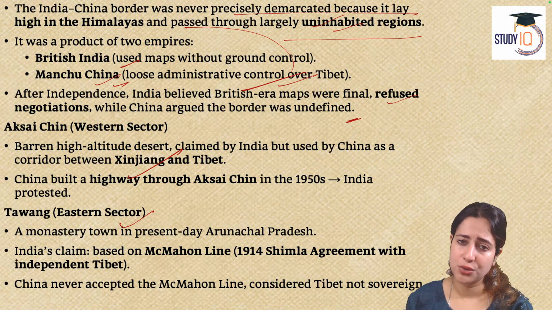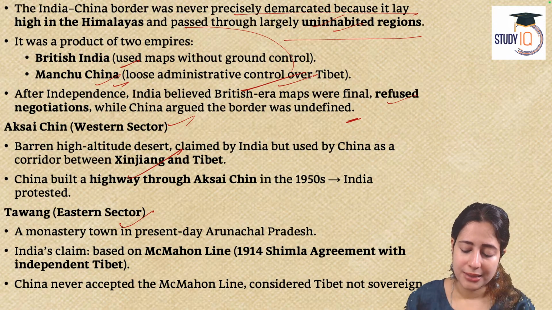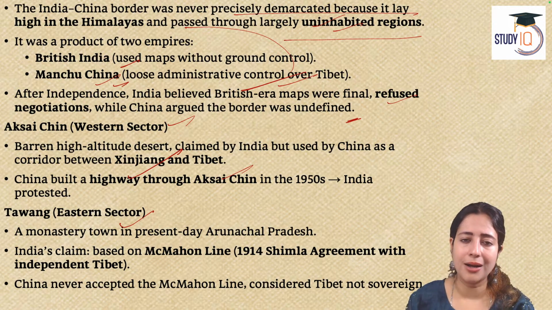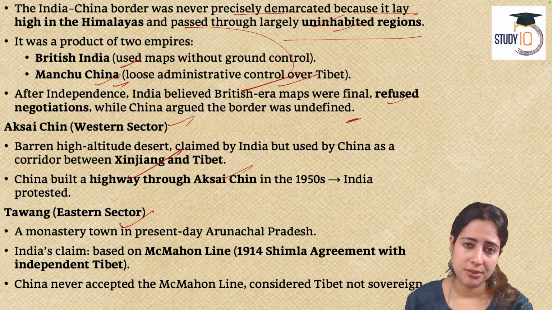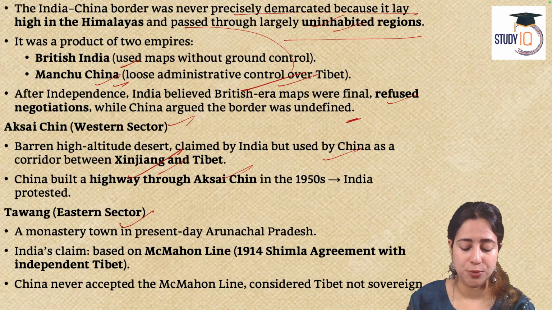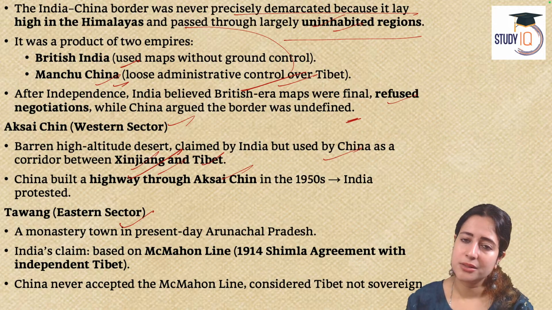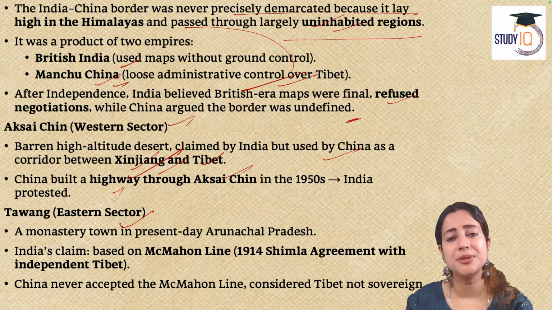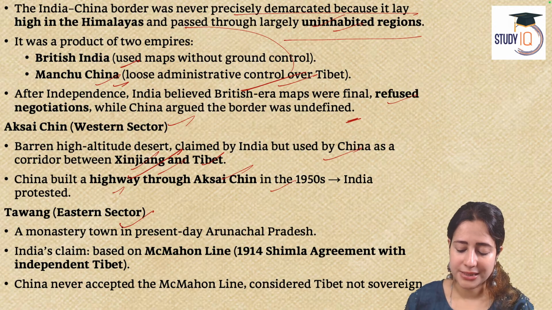Was the real confusion. Now the problem was that Aksai Chin is a very, very high altitude cold desert. It's a complete snowy area. India says it belongs to me, but China says that no, this acts as the link between the largest Chinese province of Xinjiang and Tibet, so we cannot give it to India. Similarly, China has multiple times made a strong highway passing through Aksai Chin right from the 1950s, and India kept on protesting.